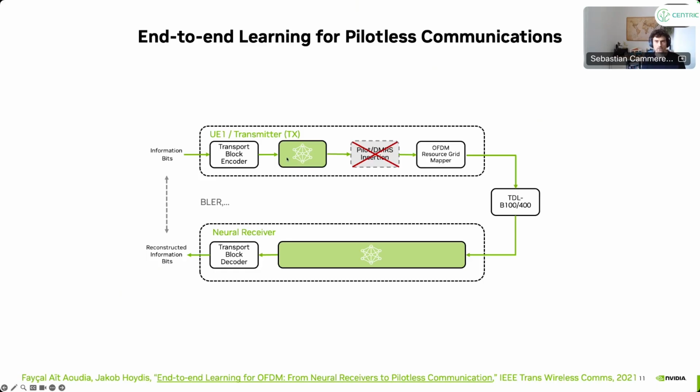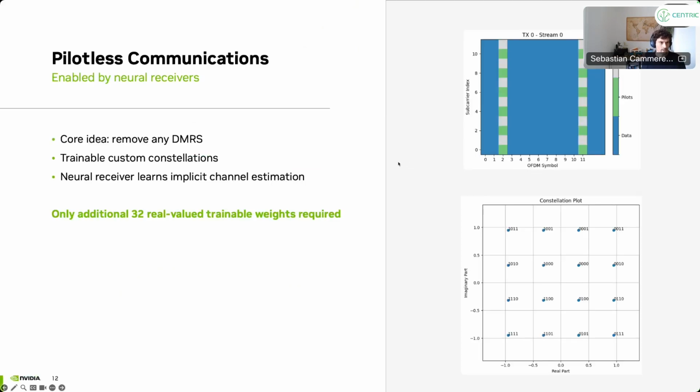And the idea is now that the network learns. So we use gradient descent. We jointly optimize the two networks here, the constellation and the neural receiver together, without the DMRS. And then we want to ideally learn how to communicate without the need for any pilots. So we have a higher data rate, essentially. That's the promise here.